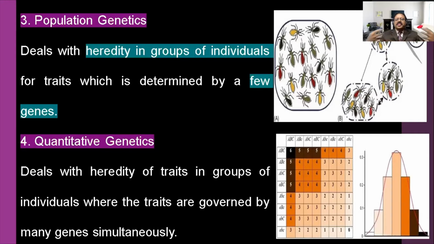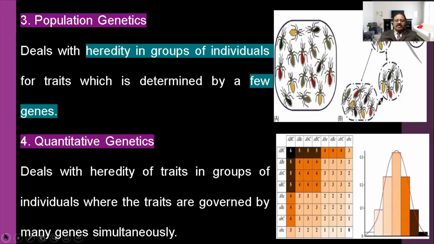So many genes are present, and many genes control many different characters. For example, we can take the hair. Different types of hair are there: wavy hair, curly hair, straight hair. In wavy hair, different types of wavy hair are there. In curly, different types of curly hair are there. All these are controlled by different genes and alleles. The study of all these things is commonly called quantitative genetics.